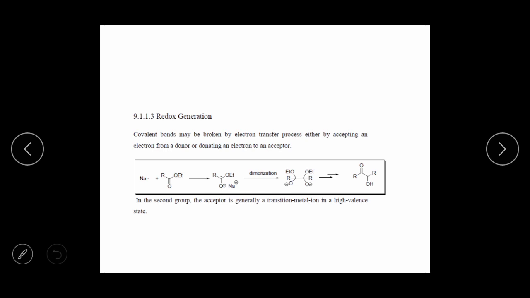This is an example of redox generation. Sodium is there, a free radical is there, plus this structure; again the radical is transferred and there is a generation of an oxygen minus charge, and then dimerization takes place. Dimerization means the single radical of one atom and the other atom merge, and there is a formation of a bond. In the second group, the acceptor is generally a transition metal ion in a high valence state.